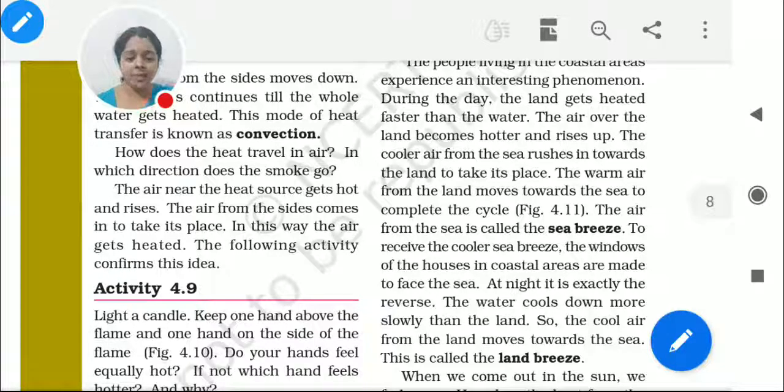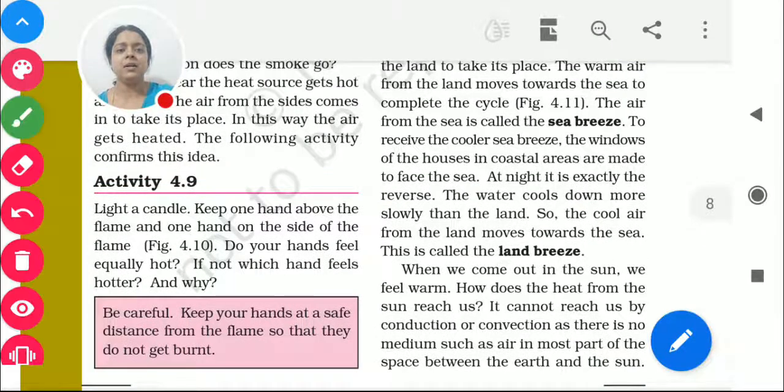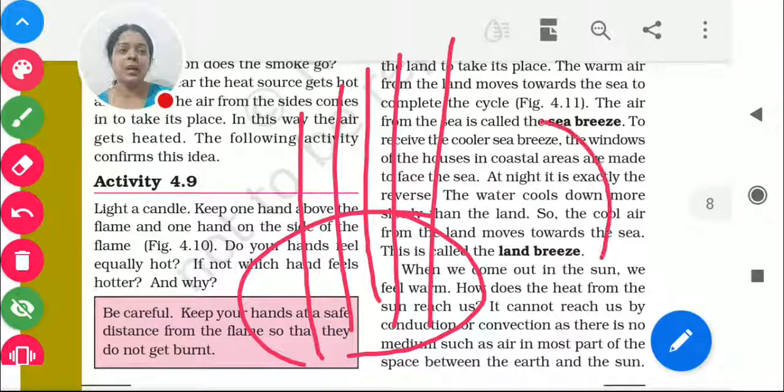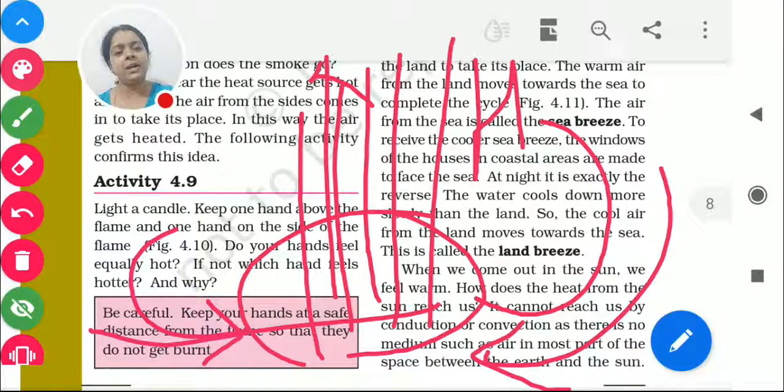The air from a different part, you just see, this is the part of air which is just heating up and going up. As it is going up, the whole area gets blank. What will happen? The air from this side will start coming. Hot air goes up, and the cool air comes directly over here to fill it.